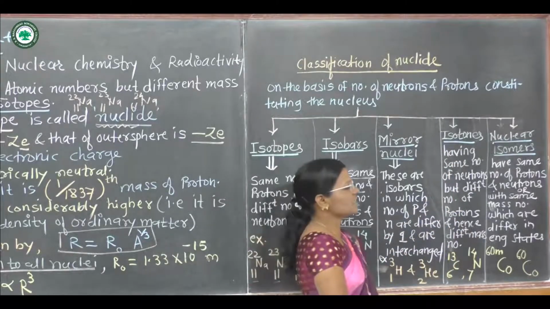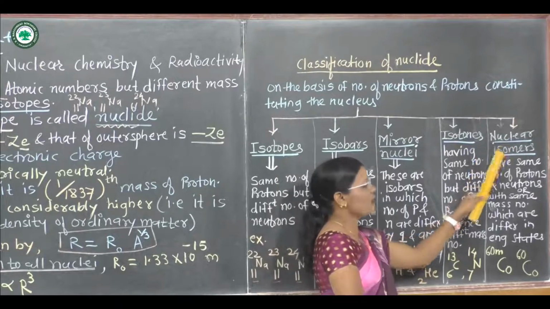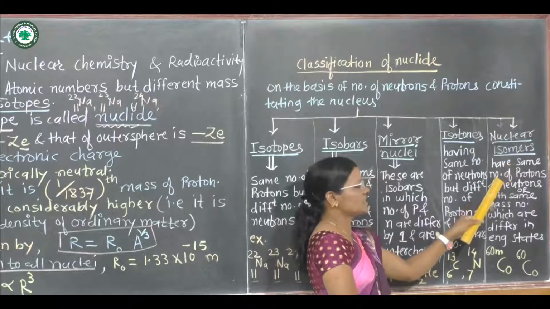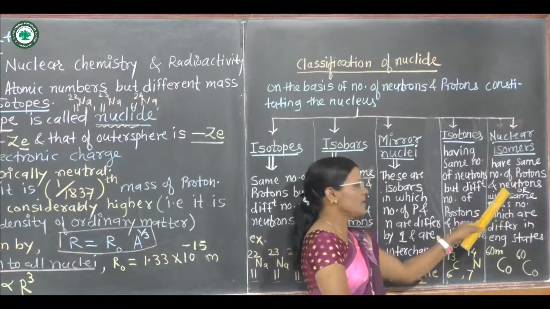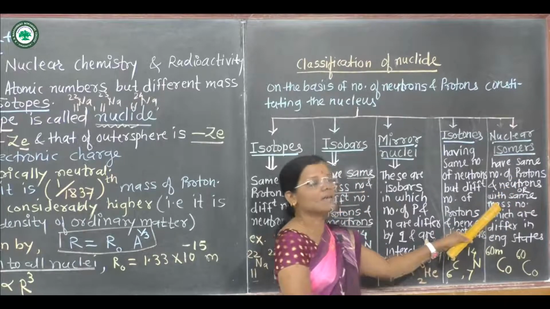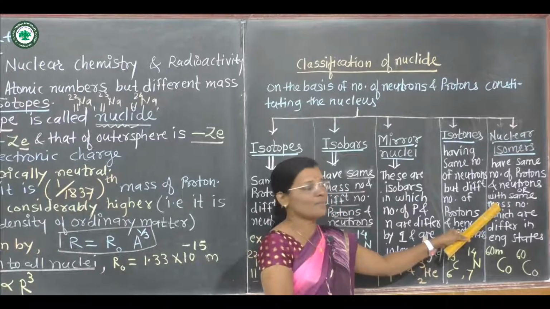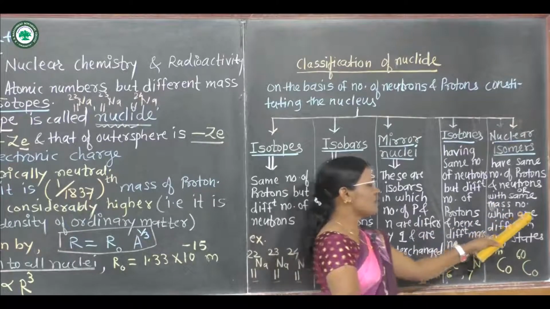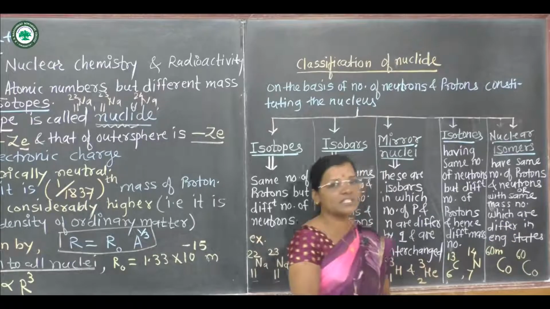And the last classification is nuclear isomers. These have the same number of protons and neutrons with the same mass number, or we can say these are nuclides with the same mass number which differ in energy states.